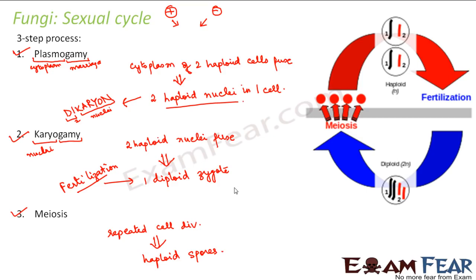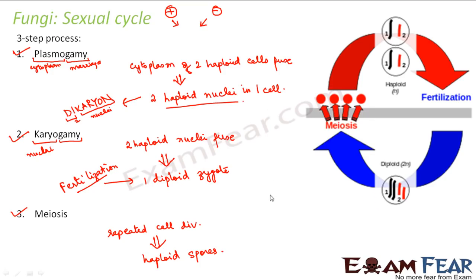Now if I ask you to relate the sexual cycle of a fungi with the asexual cycle, how will it look? So let us have a look. What happens in the asexual cycle?